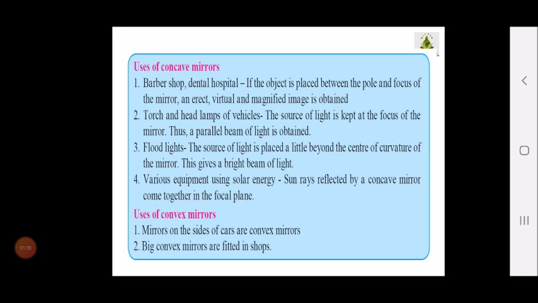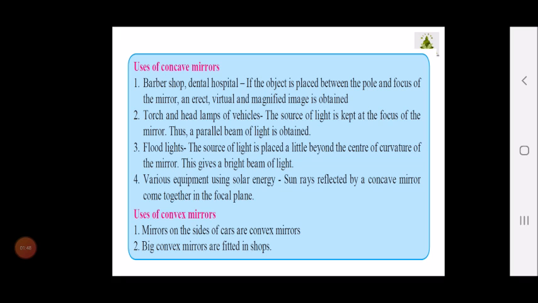This means the magnified image of the object is obtained with the help of the concave mirror. Then torch and headlamps of vehicles. The torch which we use when there is total darkness is a type of concave mirror. The source of light is kept at the focus of the mirror, and thus a parallel beam of light is obtained.